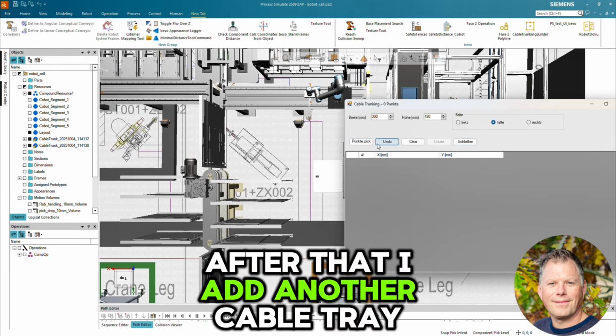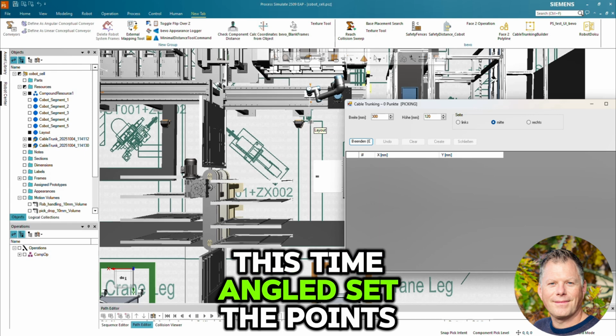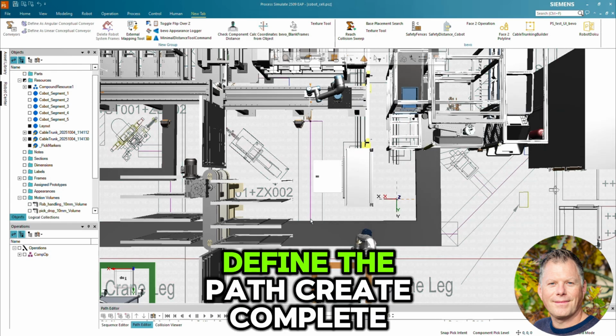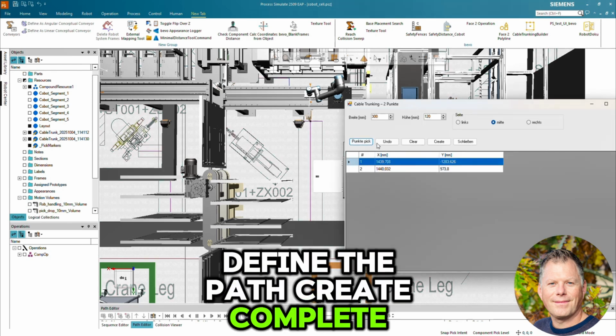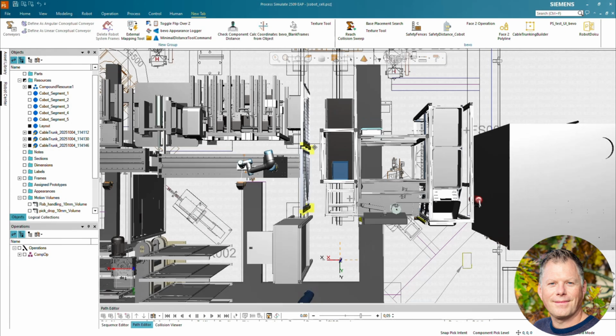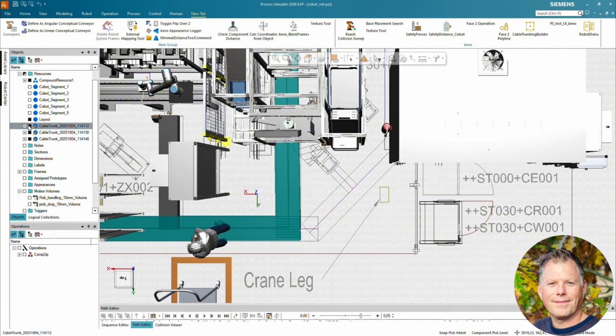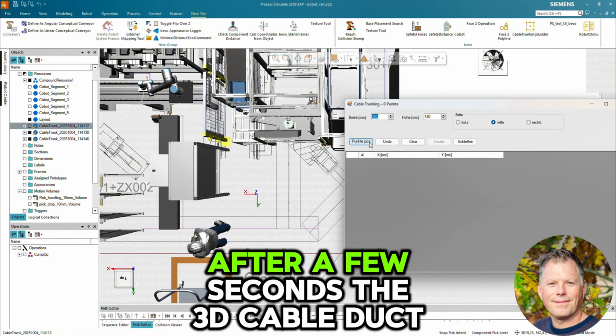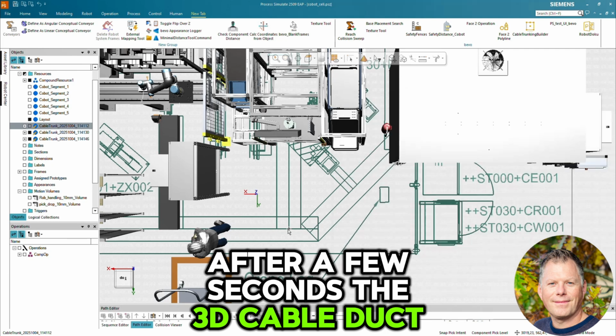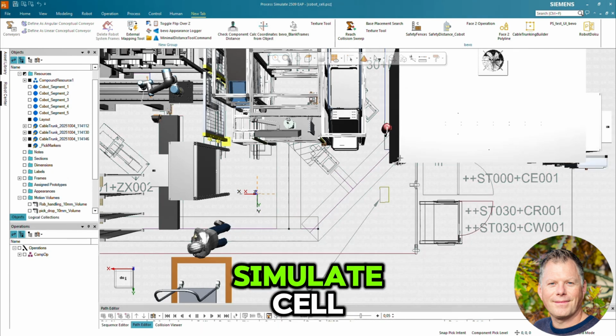After that, I add another cable tray, this time angled. Set the points, define the path, create, complete. After a few seconds, the 3D cable duct is available in the Process Simulate cell.